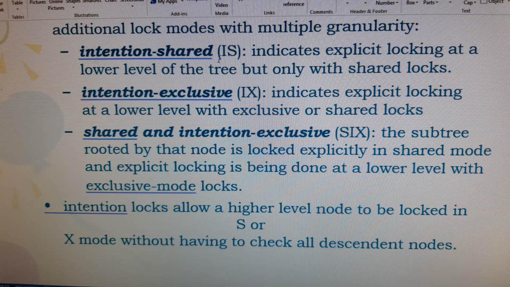So what is intention shared? It means if you lock explicitly, you can lock shared, then all the lower levels of the tree are used with the shared locks.